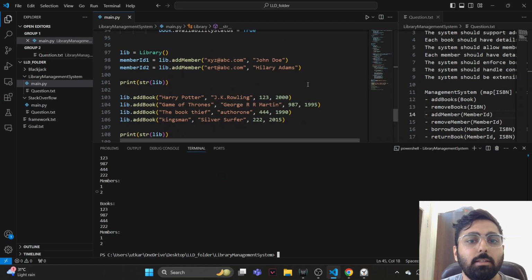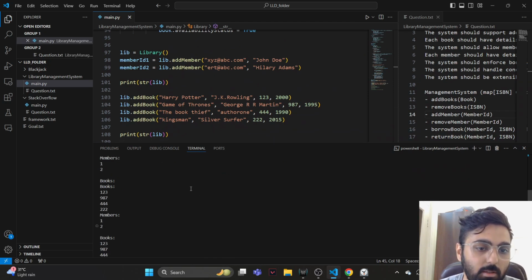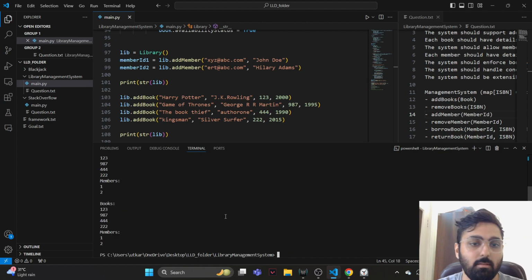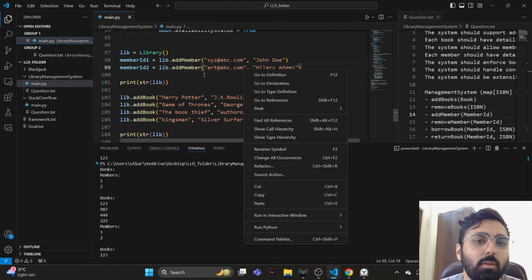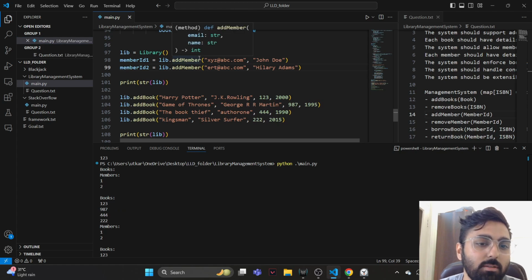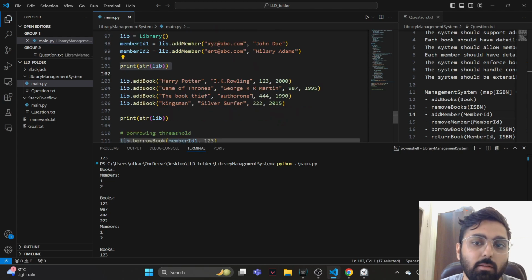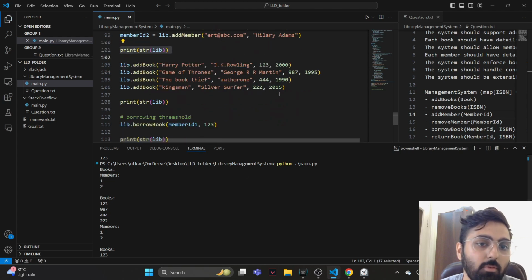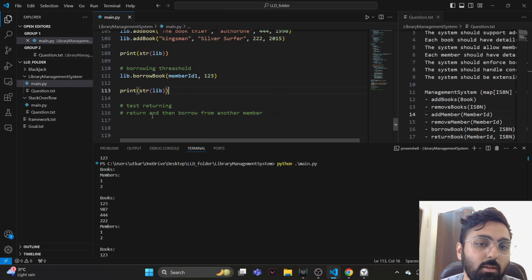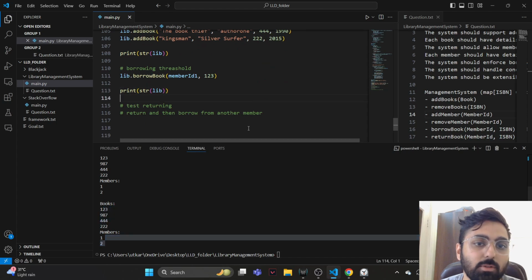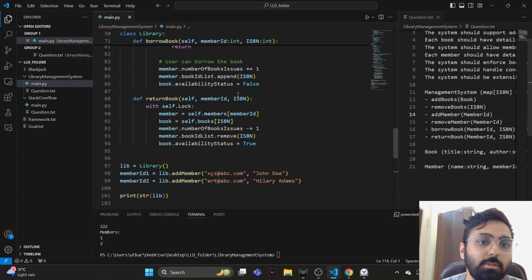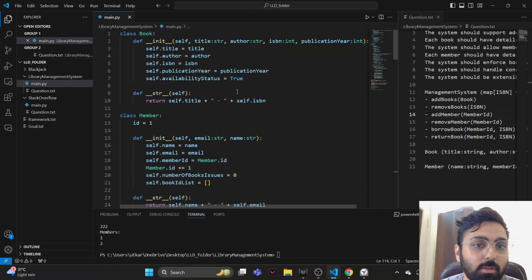So we added two. Initially, one second, let's clear it. What did we do? We added 2 members and we printed it. So books is empty, members is 2. Then we added 4 books. So we have 4 books and 2 members. Then library.borrowBook was called, which was also 4 books and 2 members. So ideally, we should also print out in books whether that book is available or not, right?